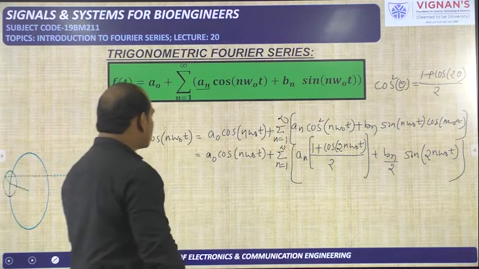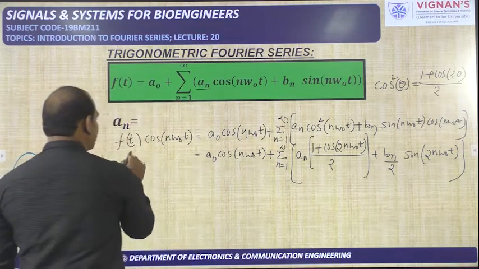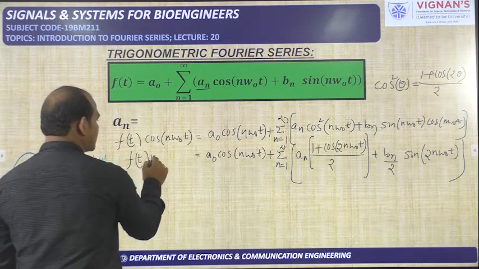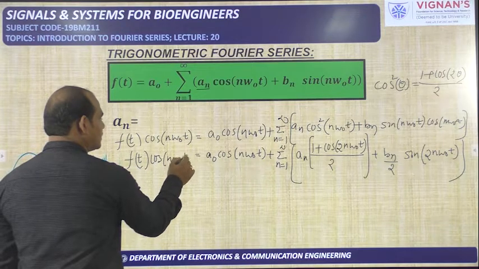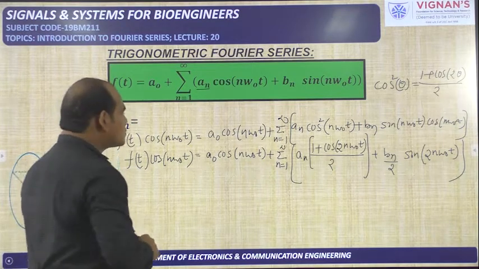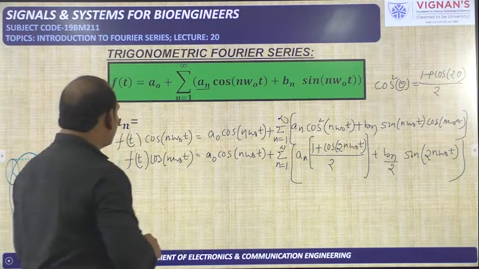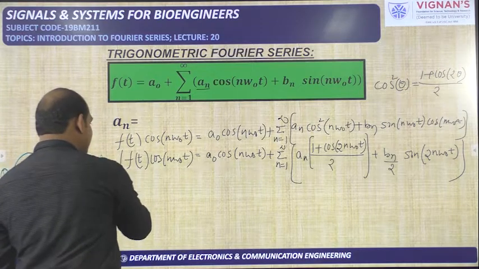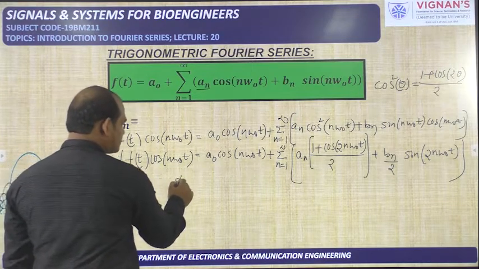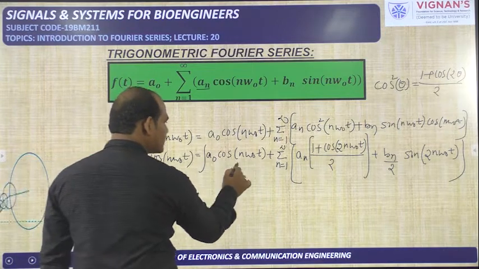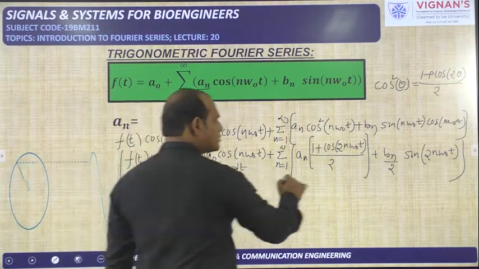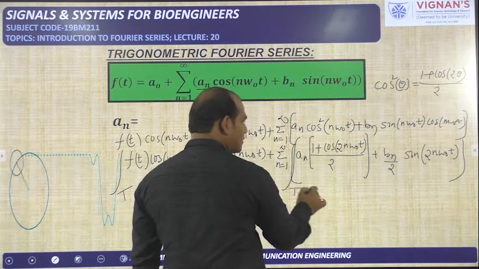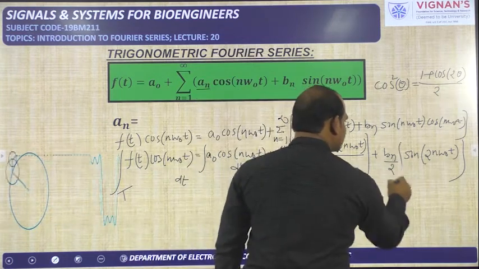Now what is there on the left side? f of t cos n omega naught t, like this we will get. So now do the integration. Integration over one period, for this also integration over one period. For these two terms I am writing integral dt, and for this also integral dt.